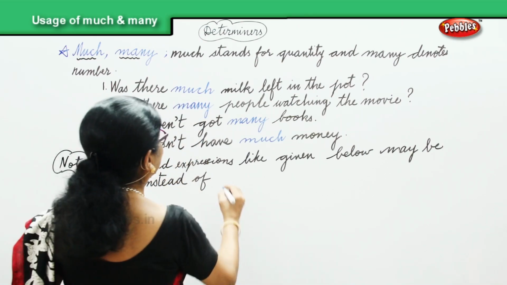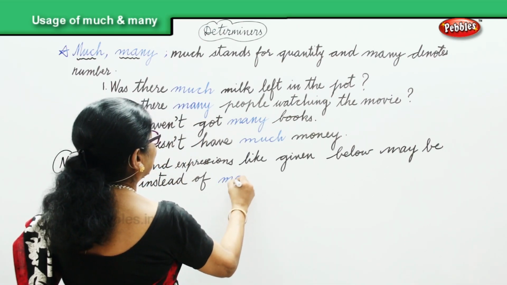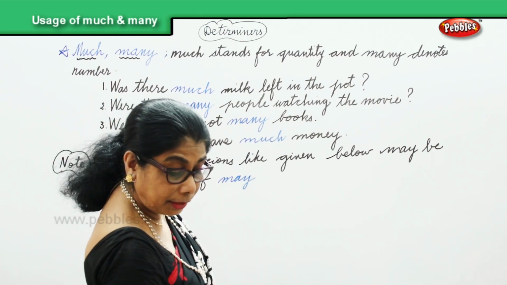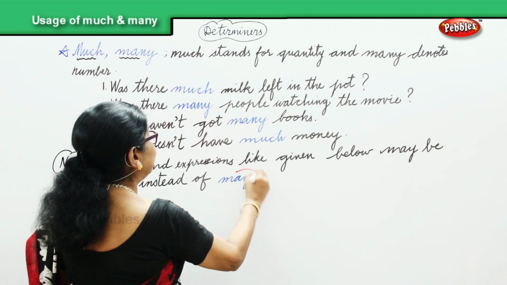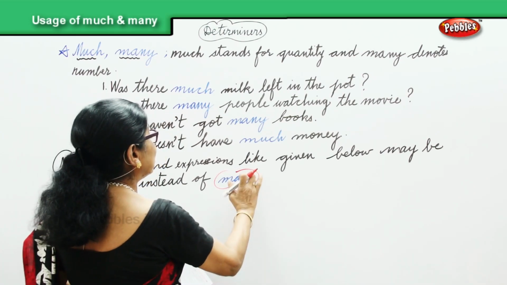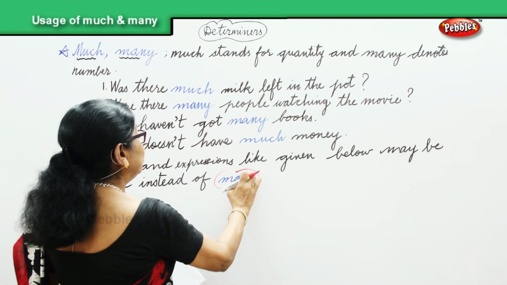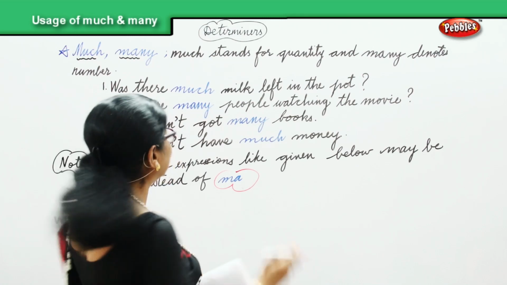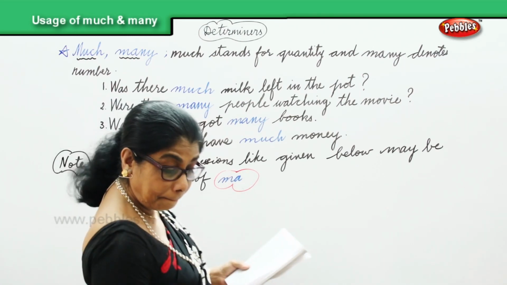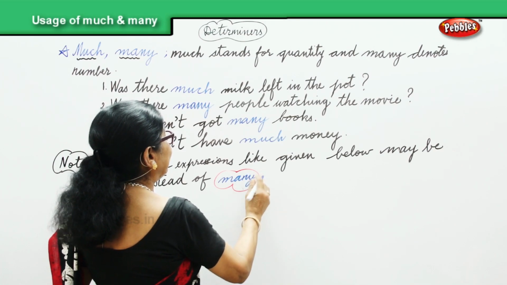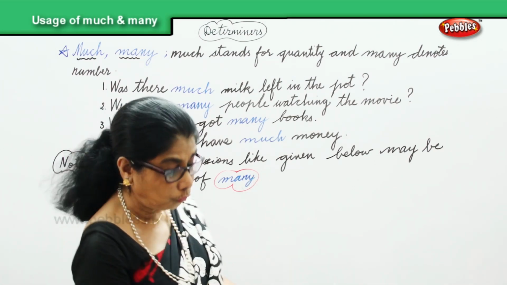So we must remember this. I'm going to give you some words we can use instead of many. Instead of many, we are going to use a great many, a good many, etc. Let's remember this.